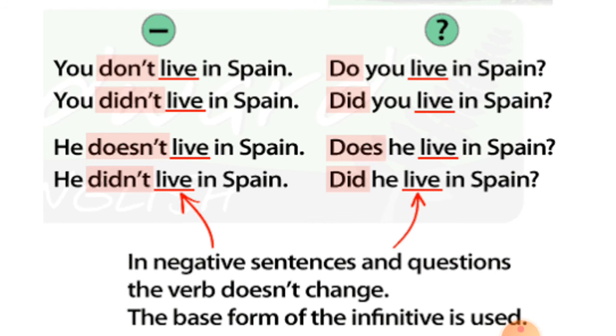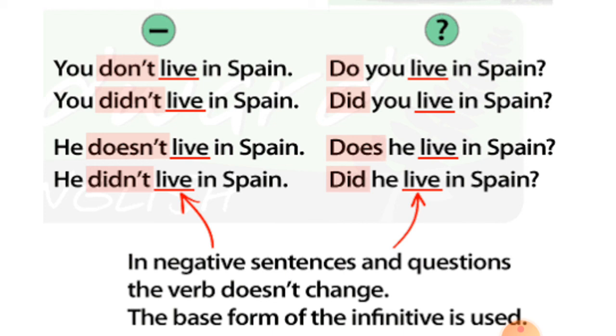Now, there are some other examples to make you understand in a better way. You don't live in Spain. You didn't live in Spain. He doesn't live in Spain. He didn't live in Spain. All these sentences have the verb in its first form. We didn't use the second form lived. We used the first form live, because with simple past sentence in a negative form, we don't have verb in its past form. We already have did not, which denotes that the sentence is in past.